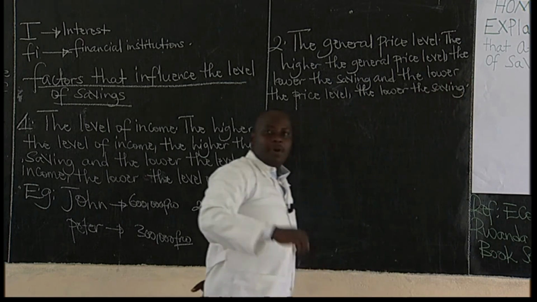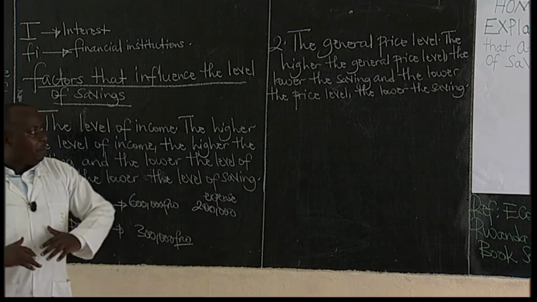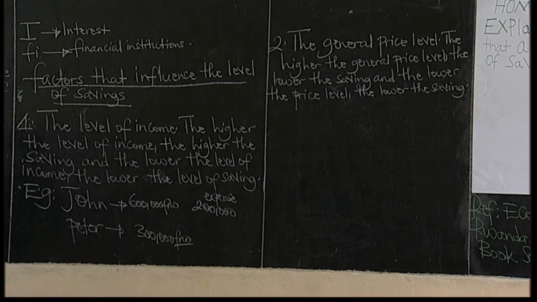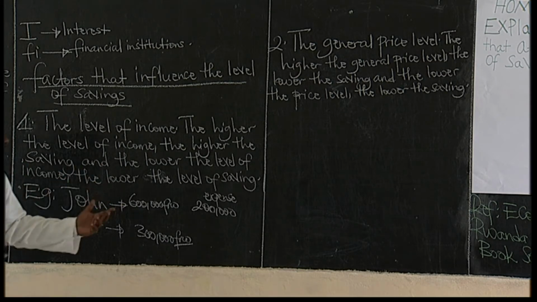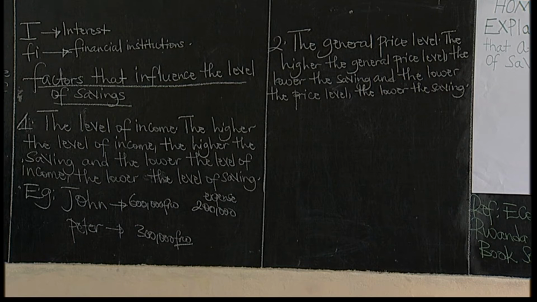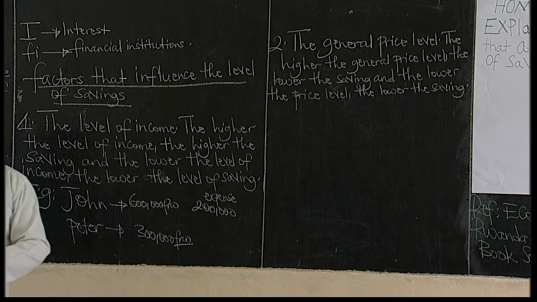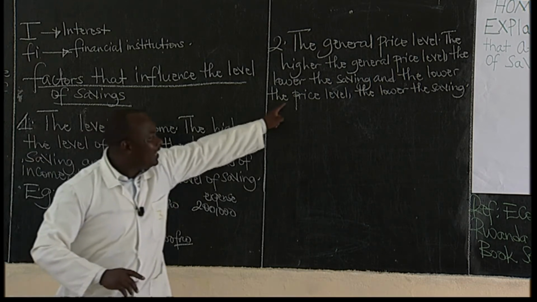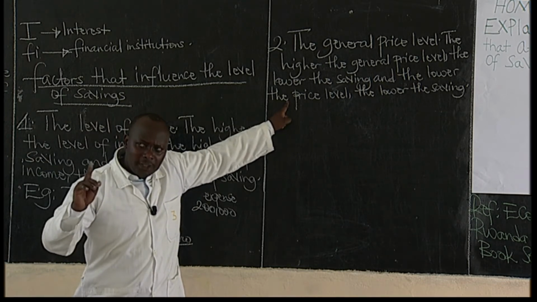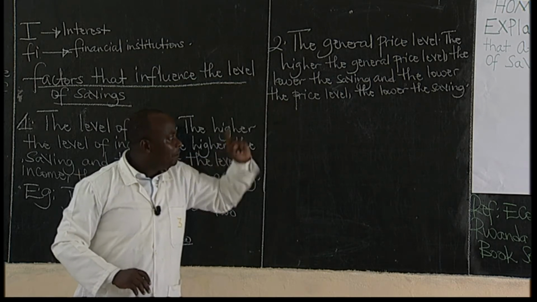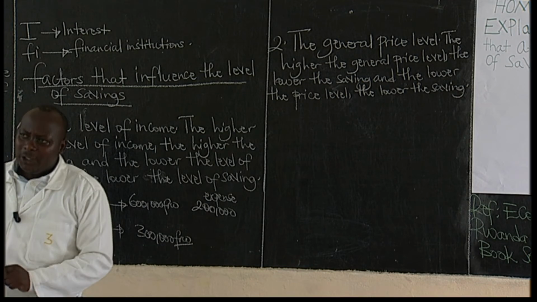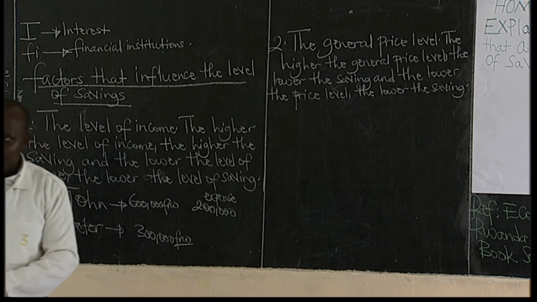Now, the general price level. If prices are increasing, in case of an inflation, there is a continuous rise in the general price level of goods and services. When prices are increasing, money loses value. This will discourage people to save because money cannot store value because of high prices. Instead of people saving, what will they do? They will decide to invest in assets that don't lose value, like land.